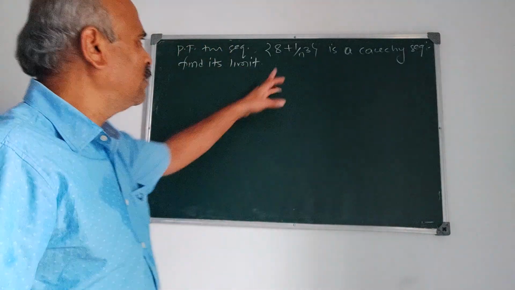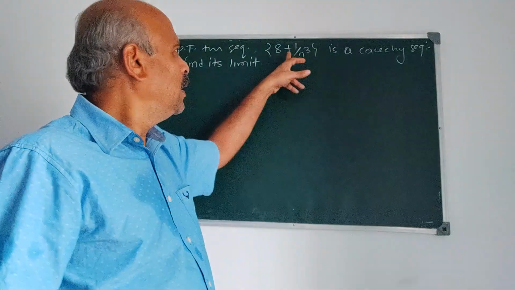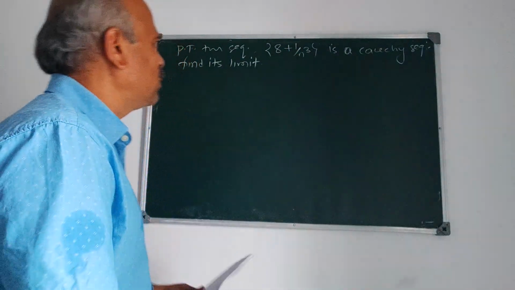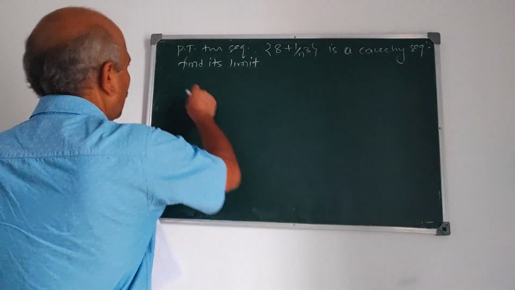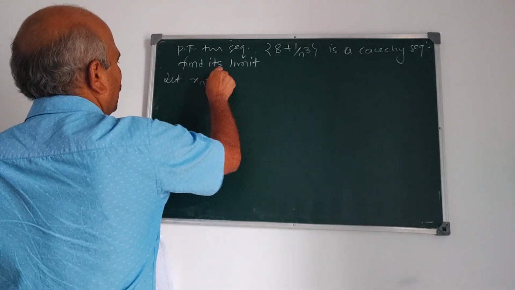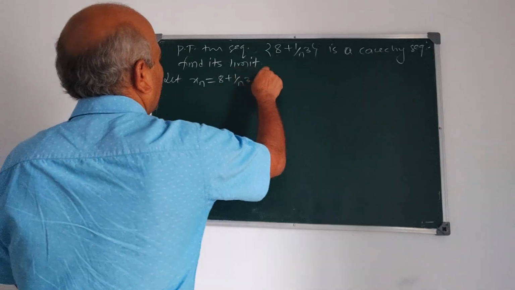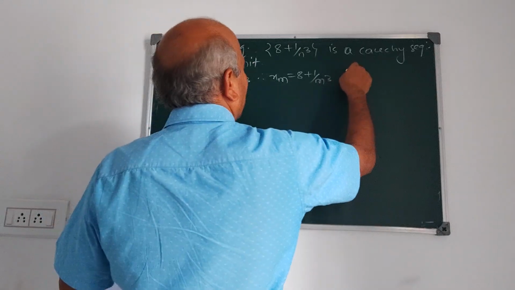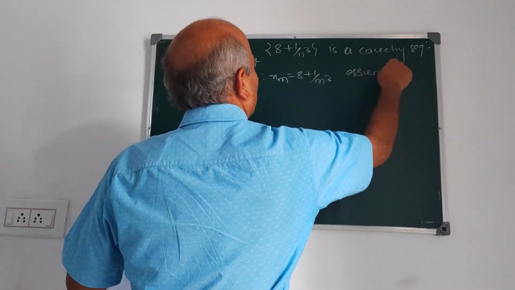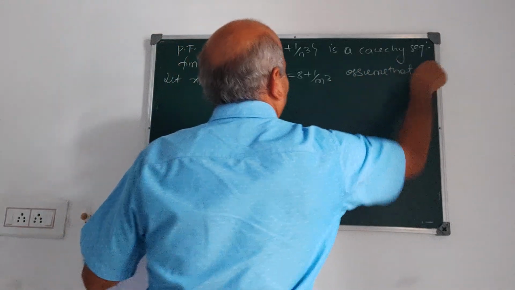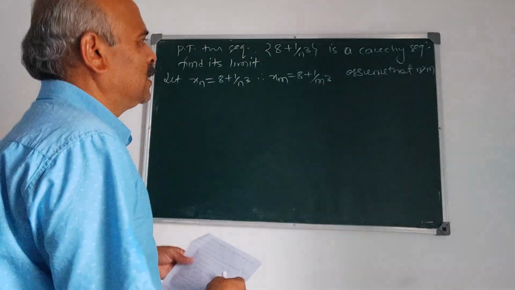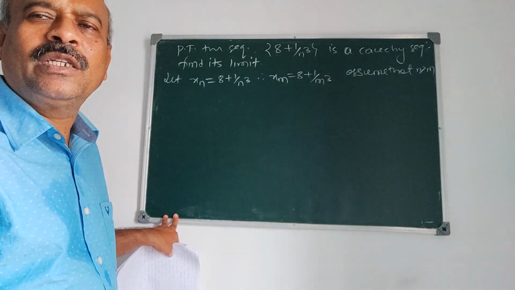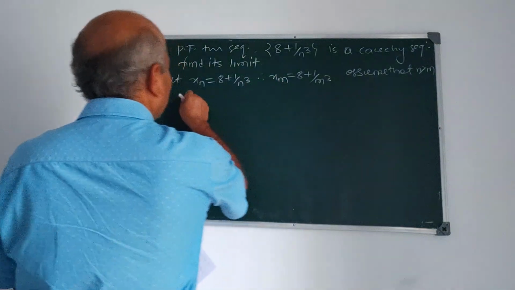A sequence is given by its nth term. Here xn is 8 plus 1 upon n cube, therefore xm is 8 plus 1 upon m cube, and we assume that n is greater than m. Suppose m is greater than n, the proof is exactly similar. The only thing is you have to interchange n and m. Assume that n is greater than m.